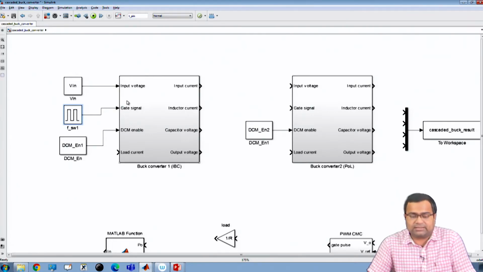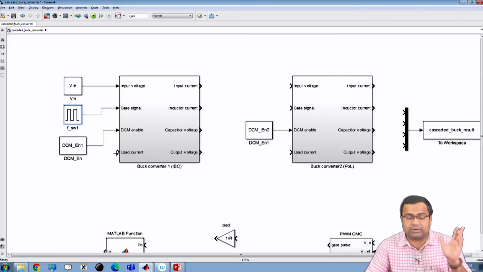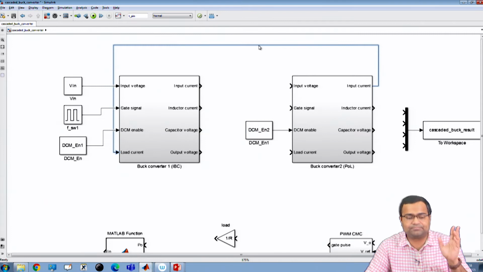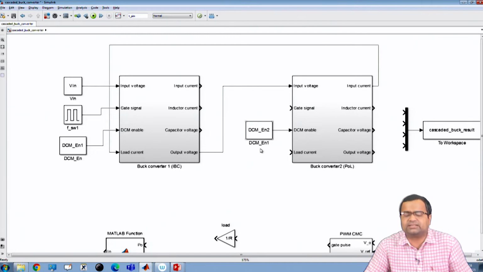For the first stage, the input voltage is V in, and what is the load current for the first stage? I told you the load current for the first stage is nothing but the input current for the second stage. So, I simply connect this. It is a drag and drop block. Then the output voltage of the first stage is the input voltage of the second stage. I just connect it.